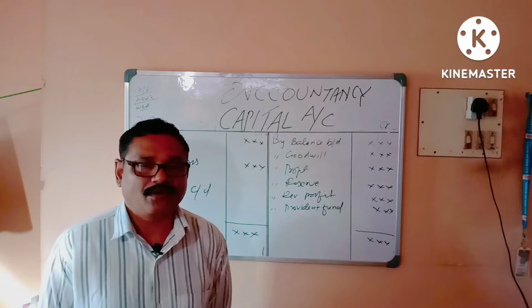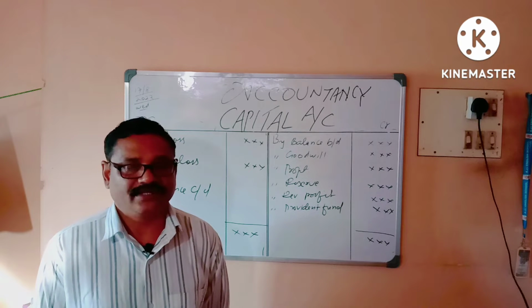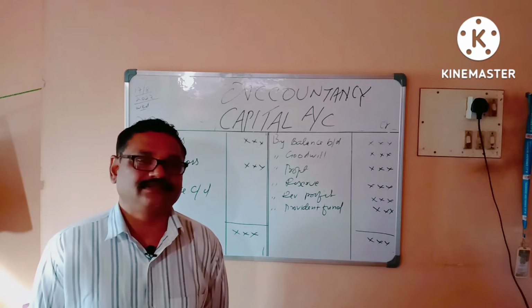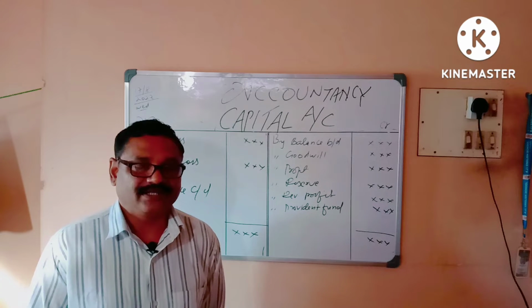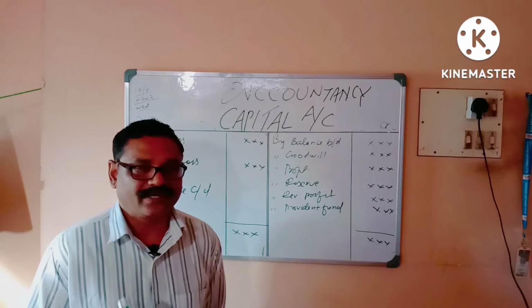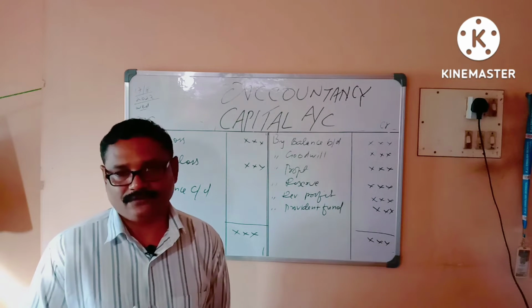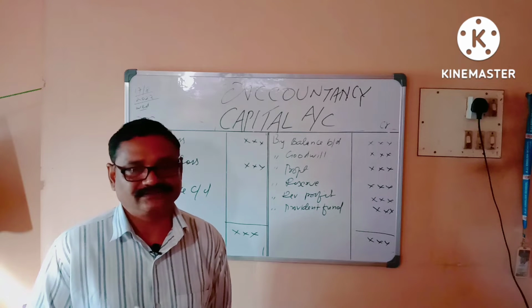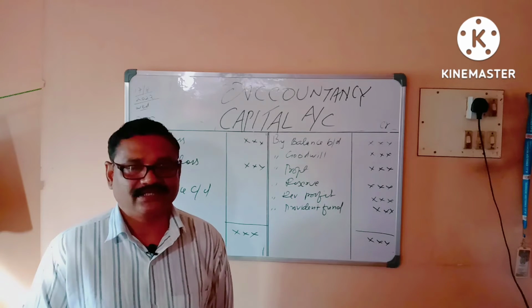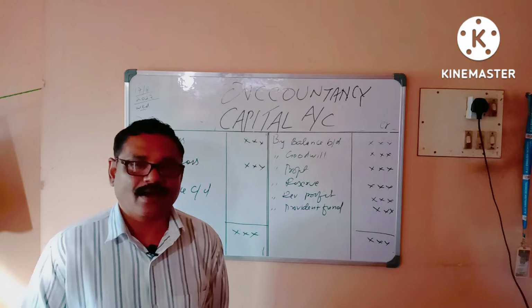The balance we get in revaluation account after its preparation, the revaluation account profit or loss, must be transferred to partners' capital account. That is the rule of partnership. So now we will understand how to prepare capital account.